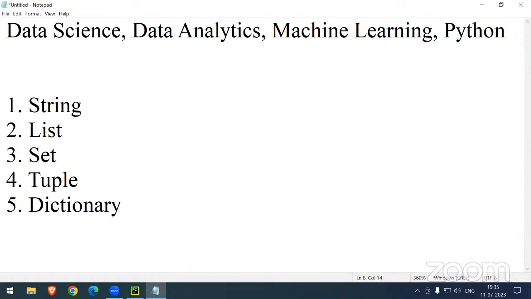Sir, again a small doubt in my mind. As you said at the very beginning, Python is the easiest programming language. But again you are telling these multiple topics: list, set, tuple, dictionary. What are all these things? Is it necessary to learn all of them? Maybe you are getting a doubt.